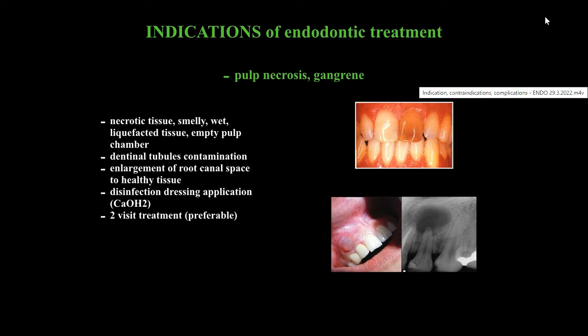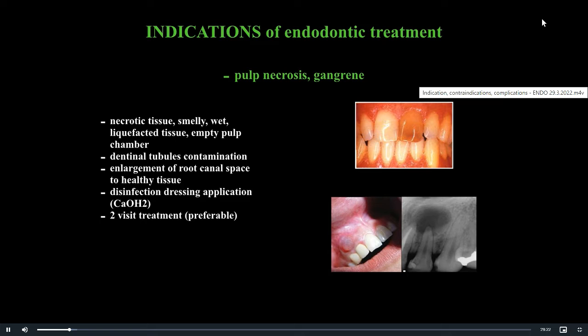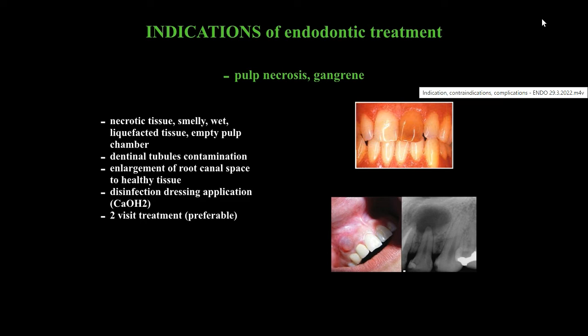Enlargement of root canal space is necessary to the healthy tissue. We observe color and texture of dentinal tissues removed by mechanical instrumentation. Healthy dentin walls are present when we feel hard dentinal tissues during instrumentation that are not discolored. It is advised to put disinfection dressing application between visits, and two-visit treatment is preferred in case of massive infection.